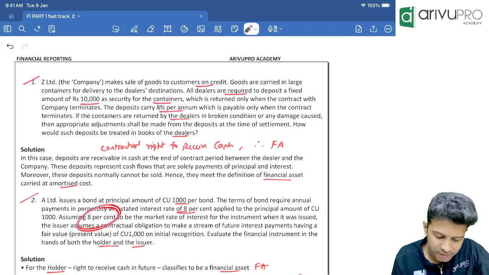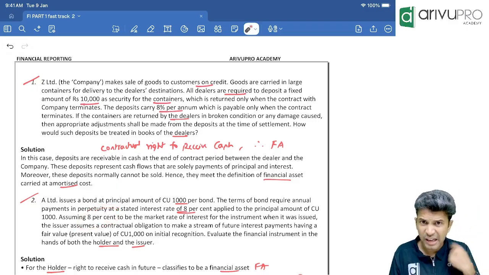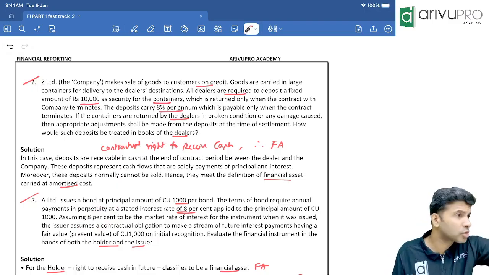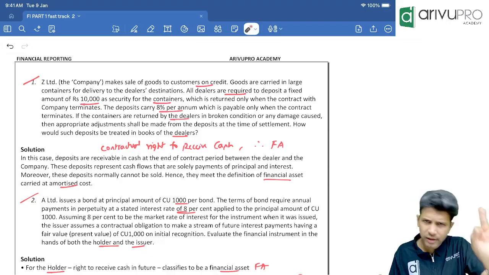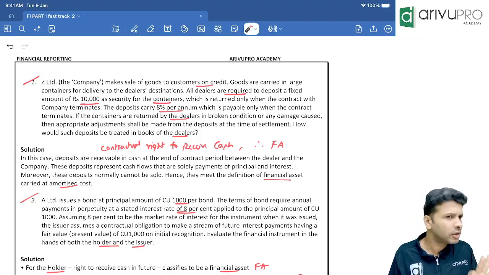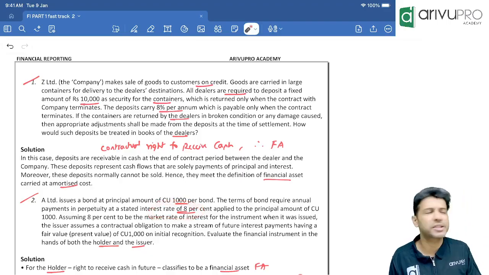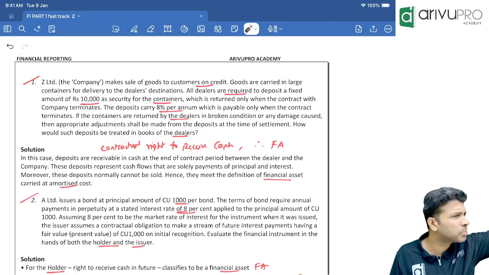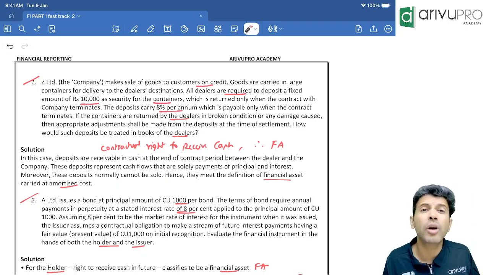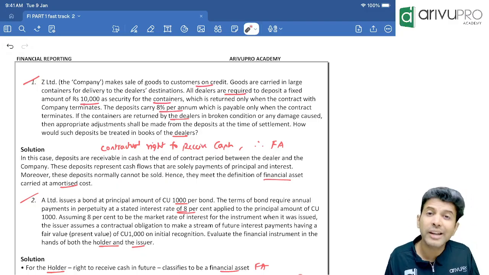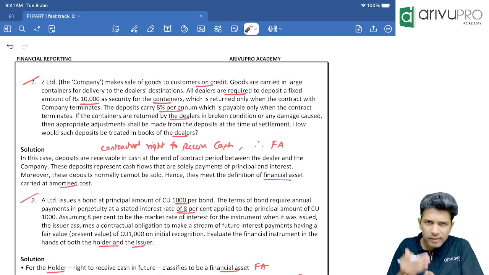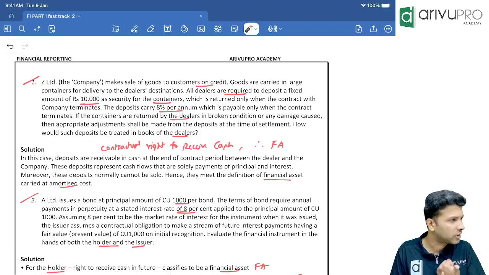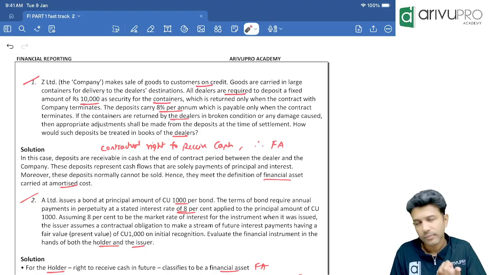On this bond, the investor will receive interest at 8%. That means the investor has a contractual right to receive. Should the investor do anything? No, periodically the investor will get cash at 8%, maybe monthly, quarterly or yearly as per the contract. So the investor has a contractual right to receive cash, and any contractual right to receive cash is automatically a financial asset. Correct, sir? Any problem?